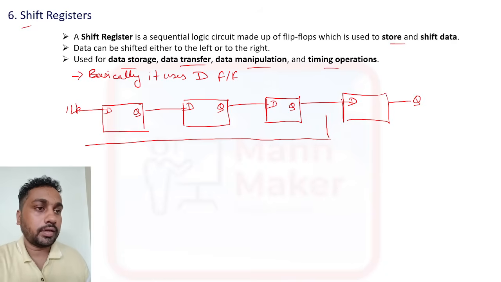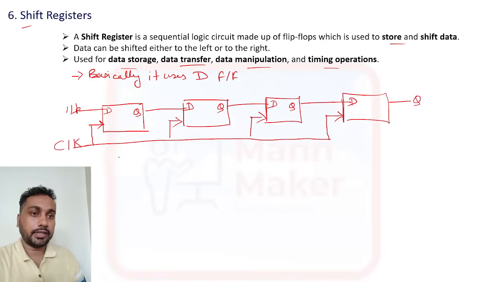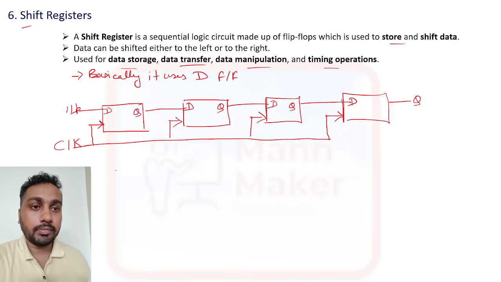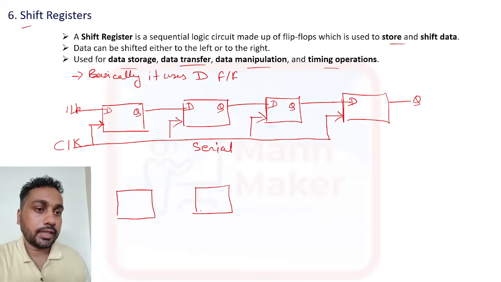So here we require one clock. Like this it will go, one clock signal. All right. So we can shift the register serially or parallel. So this is serial flip-flop design. This is serial shift register. Now if you see parallel shift register, in parallel shift register, same we'll see like this.